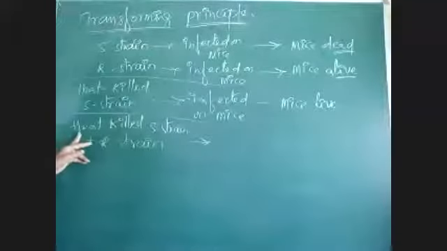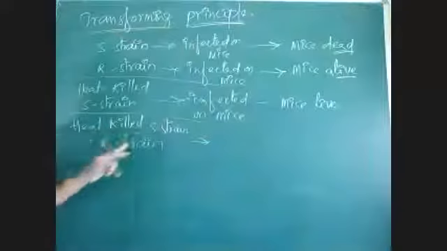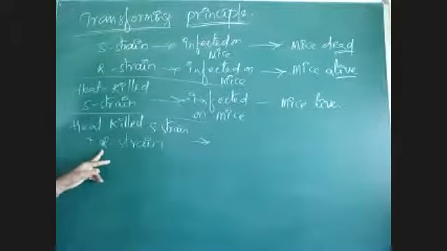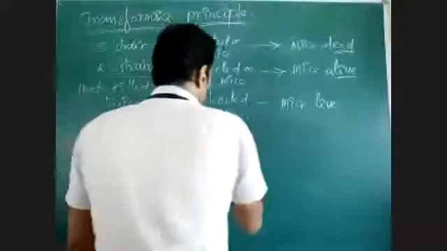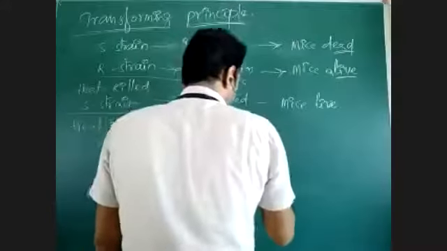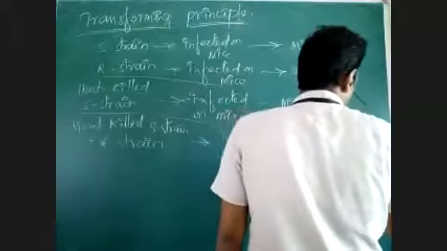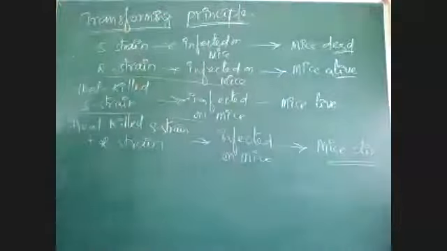He developed a heat-killed S strain, mixed that heat-killed S strain plus normal R strain, and infected it on mice. When it was infected on mice, again they died. Mice will die.